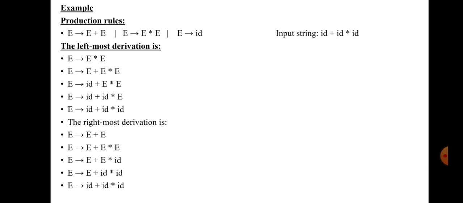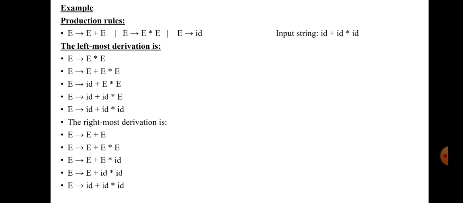This is the grammar. There are 3 production rules in a grammar: E tends to E plus E, E tends to E star E, and E tends to ID. Usually a grammar has 4 tuples. The first tuple is variable, which is also called non-terminal. Here the variable is only the capital E, because it is the only uppercase letter. For terminals, there are 3 terminals: one is the plus operator, the second one is the multiplication star operator, and ID is also a terminal symbol. Production P is nothing but 3 productions: E plus E, E star E, ID. There are 3 productions, and capital S is the start symbol.